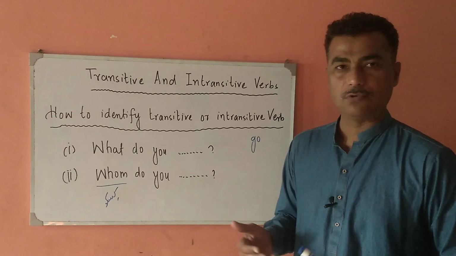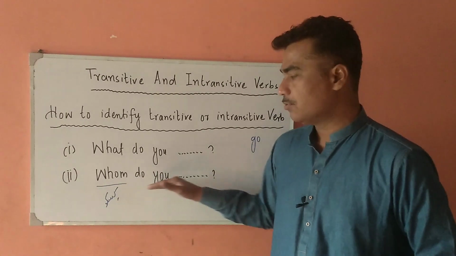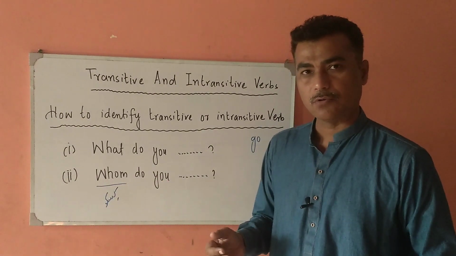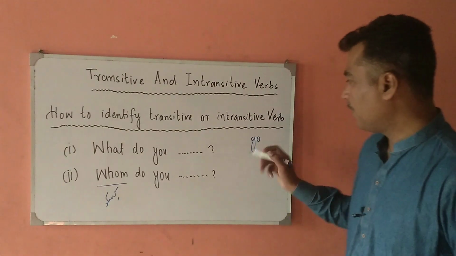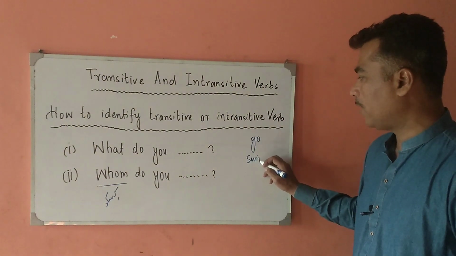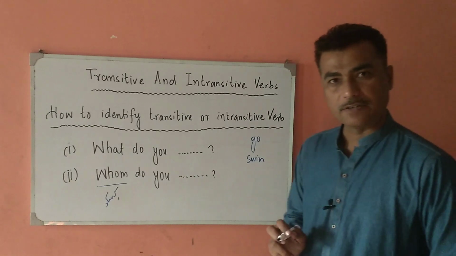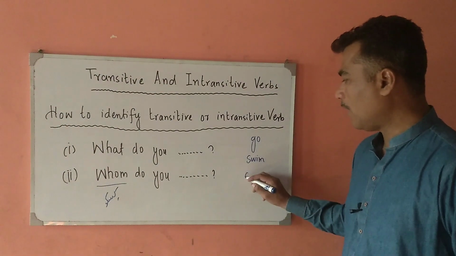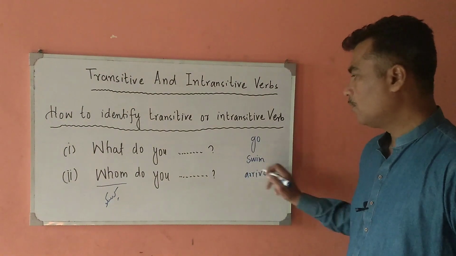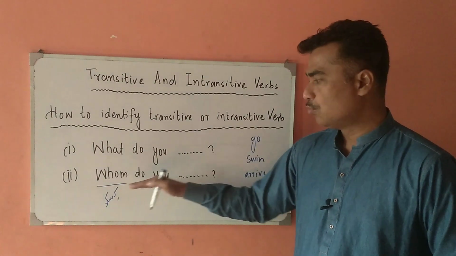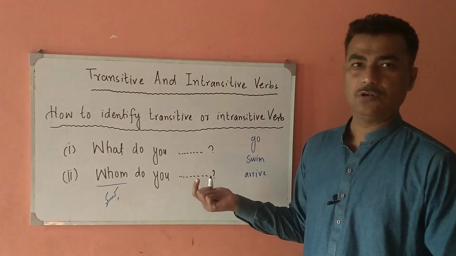What do you swim? Whom do you swim? It is not giving us a sense. So we will write here, swim is also an example of an intransitive verb. What do you arrive? It is not giving us a sense. Whom do you arrive? It is also not giving us a sense.